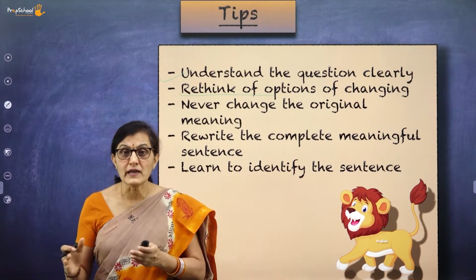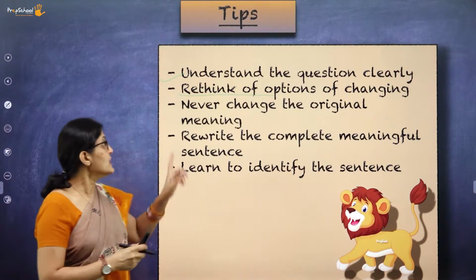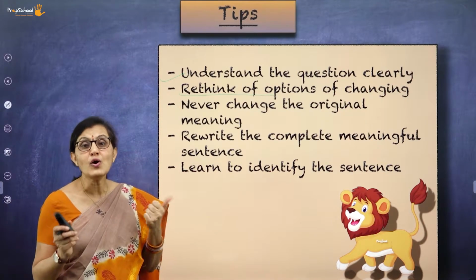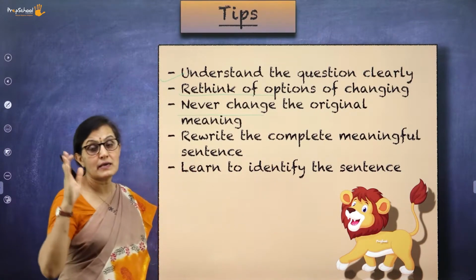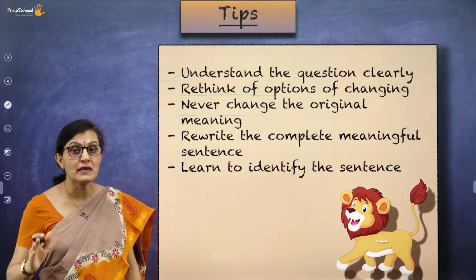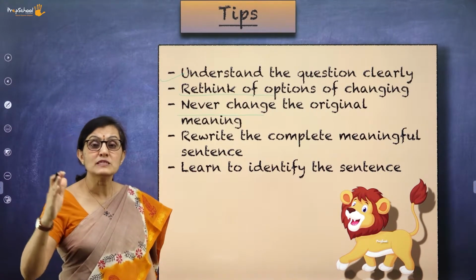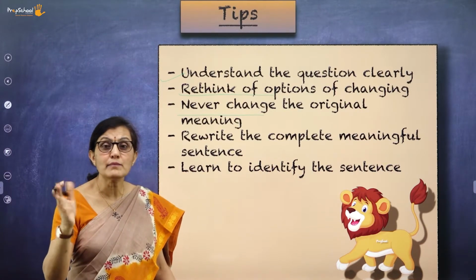Is the clause fine? Am I putting it in the right order, the right voice? So you need to rethink the options before changing. And never change the original meaning. If I say, I am speaking, you should keep it as I am speaking. You can't say that I am not speaking.